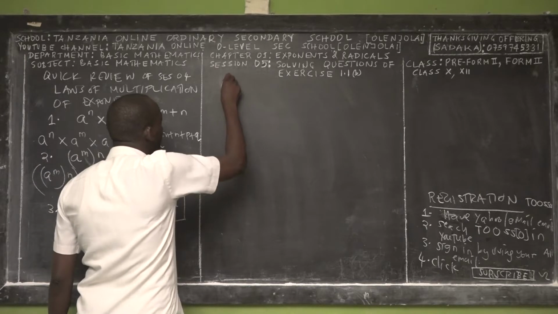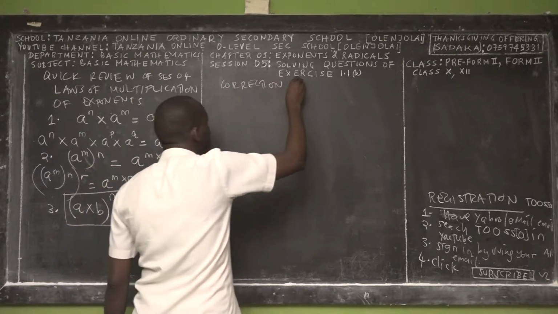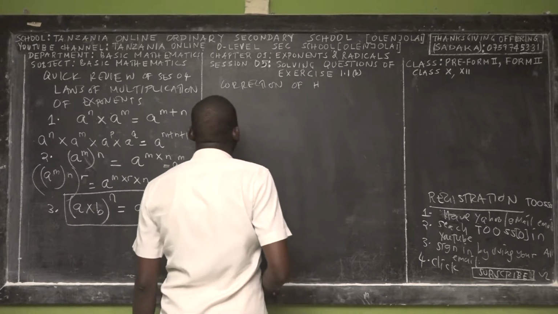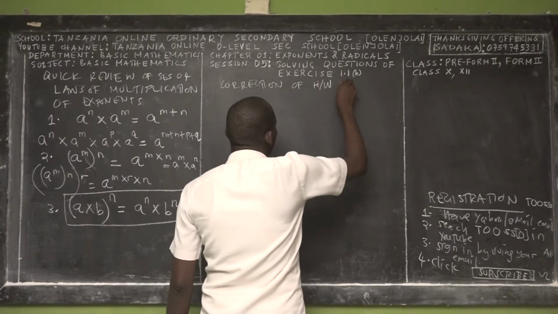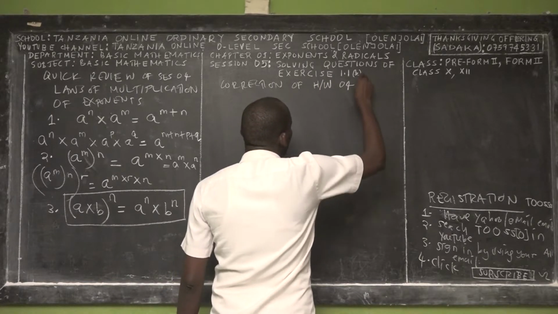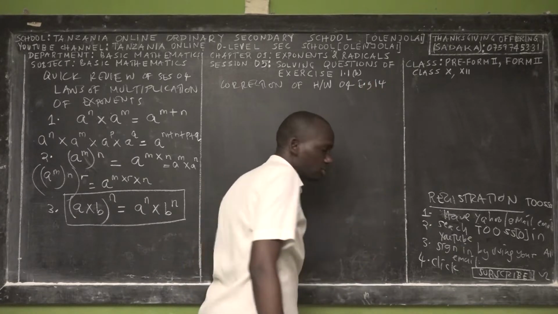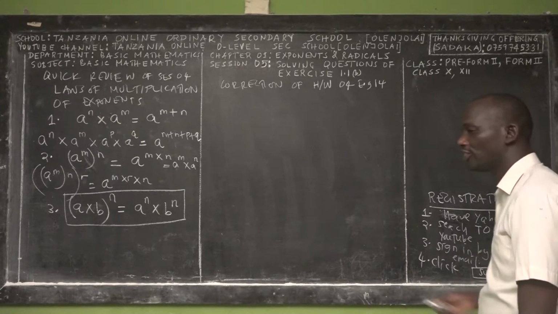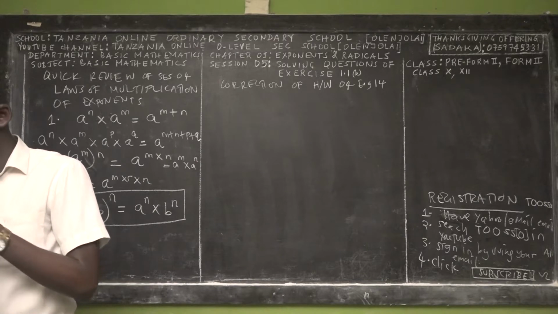So now the correction of homework 4. If this is your first session, please start from session 00, General Introduction of Basic Mathematics Form 2. That was homework 4, exercise 1.1. I can read, but I'm not going to write it on the blackboard because I've already written it in the previous session, and I have to make sure that I link the sessions.